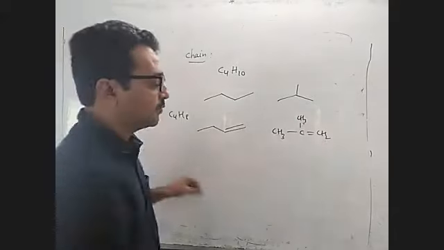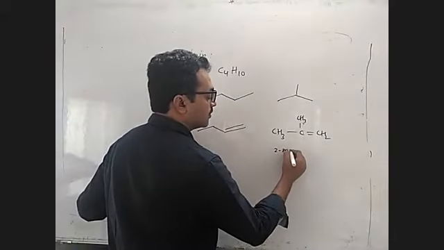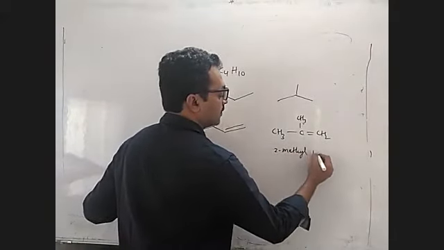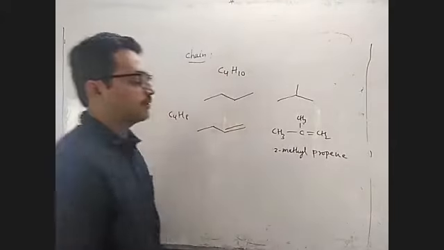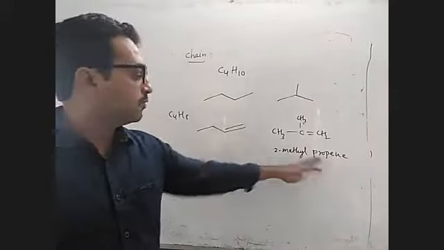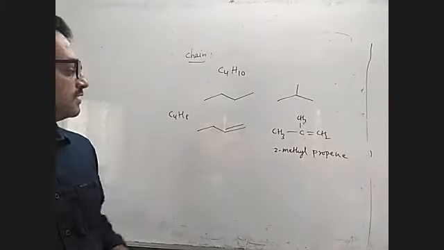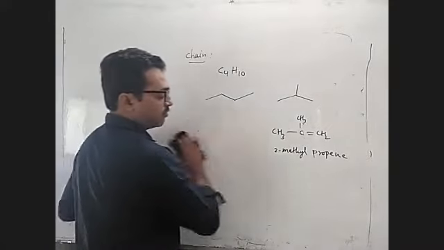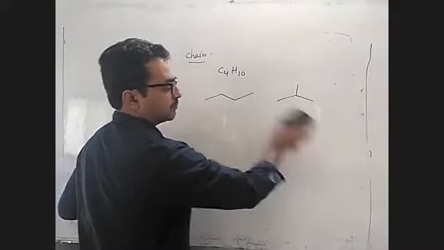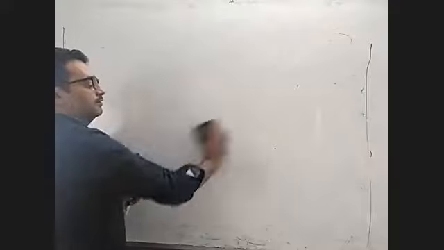It is 2-methyl propane. What do you call them? 2-methyl-1-propene, or propene, because it is always double bonded. So here the mother chain is propene, and here the parent chain is butene. So chain isomers is easy only. Now coming to the position isomers. We'll focus more on functional isomers because that is important.